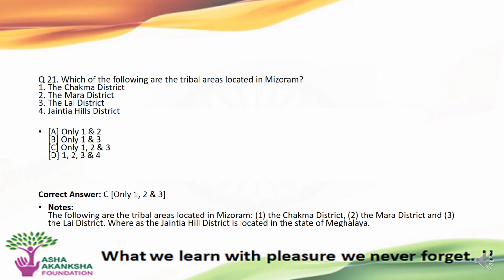The options are A. only first and second districts, B. only first and third district, C. only first, second and third district, or D. first, second, third and fourth district. The correct answer to this question is option C, that is first, second and third district are located in Mizoram. These three districts are Chakma district, Mara district and the Lai districts.